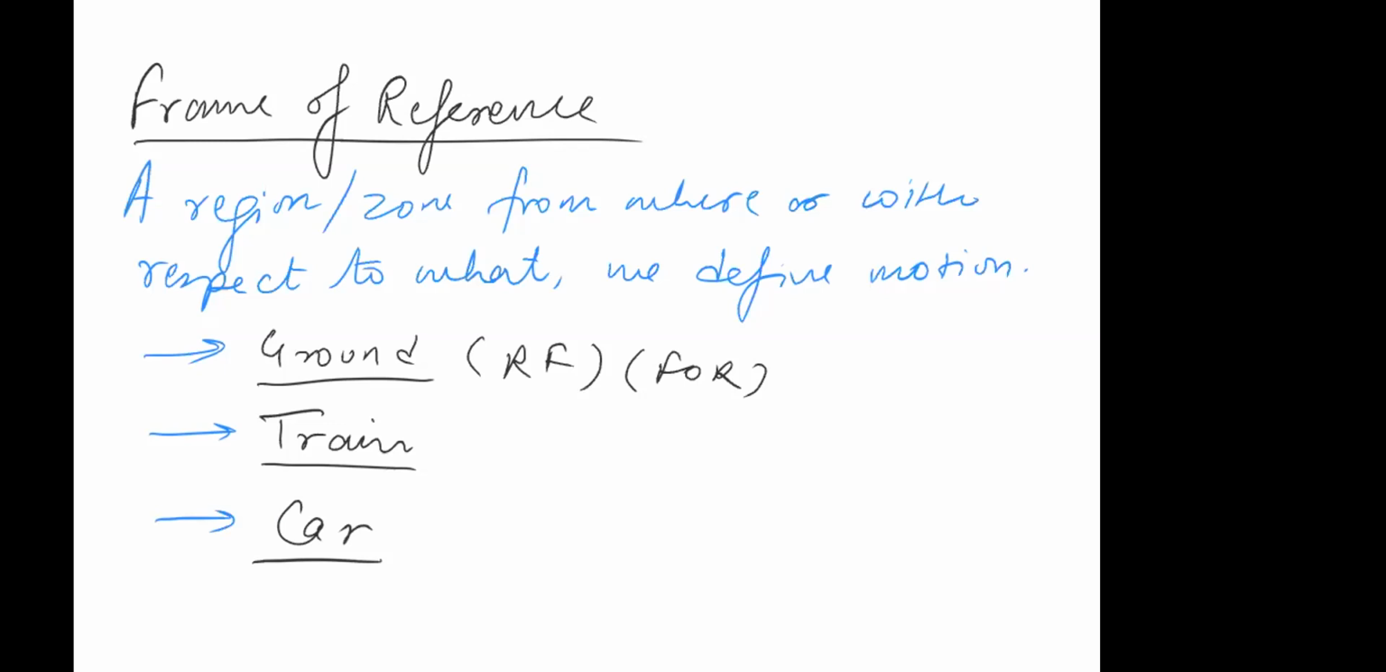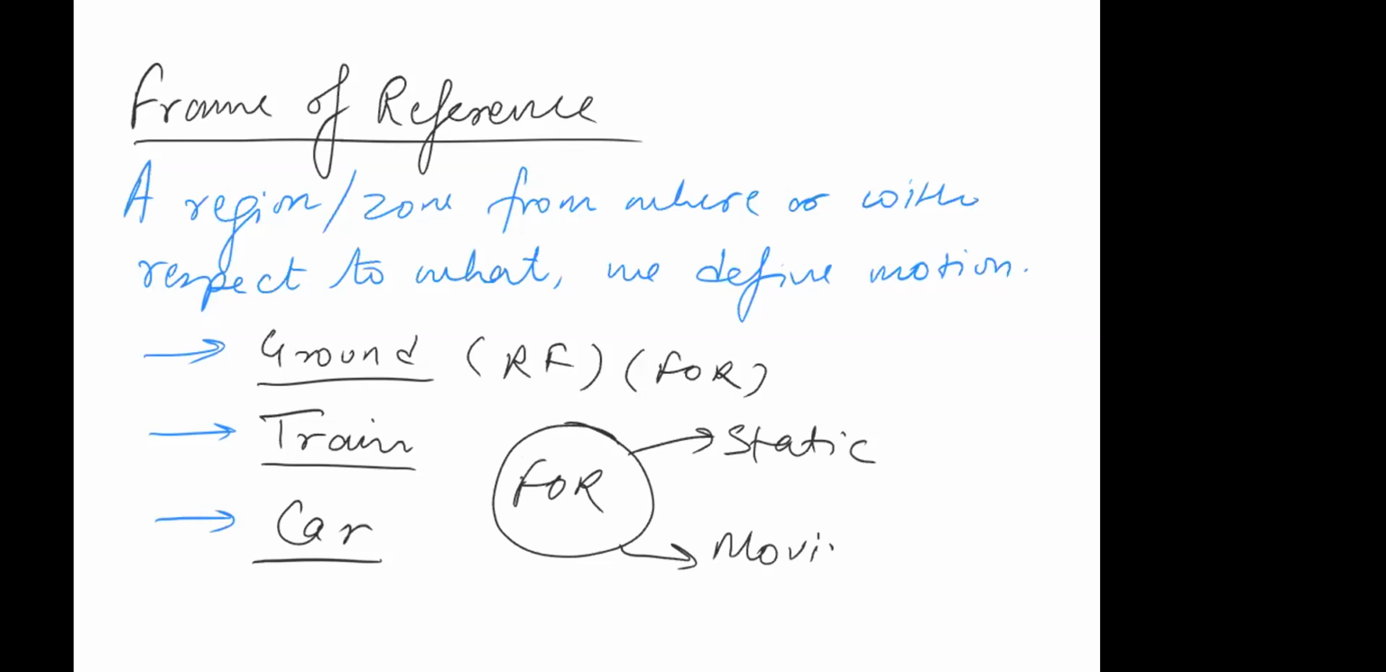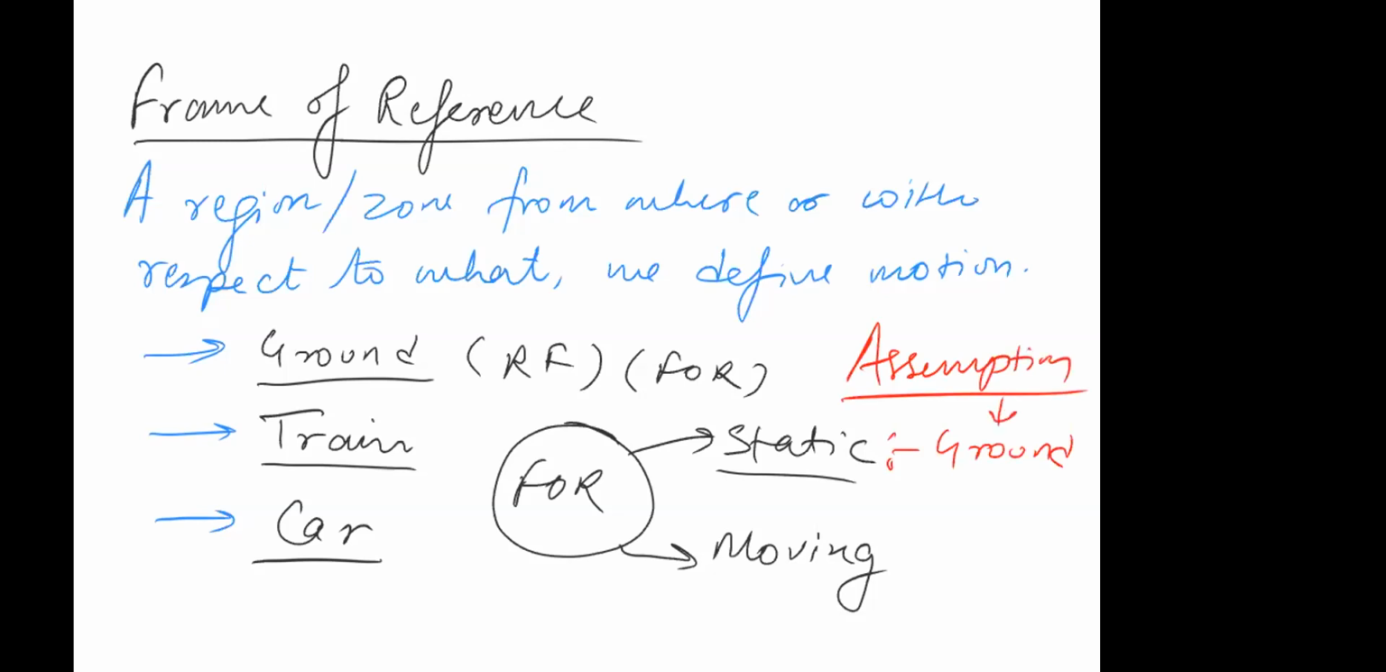So your frame of reference, let's say FOR, can be of two types. One, it can be static or stationary. And second, it can be moving. Static, we assume ground to be static. Actually, ground is not static. Earth is moving, but we assume ground to be static. So in the static example, we'll take ground. That's an assumption. I'll tell you why later, but for now, just remember that we consider ground as static.